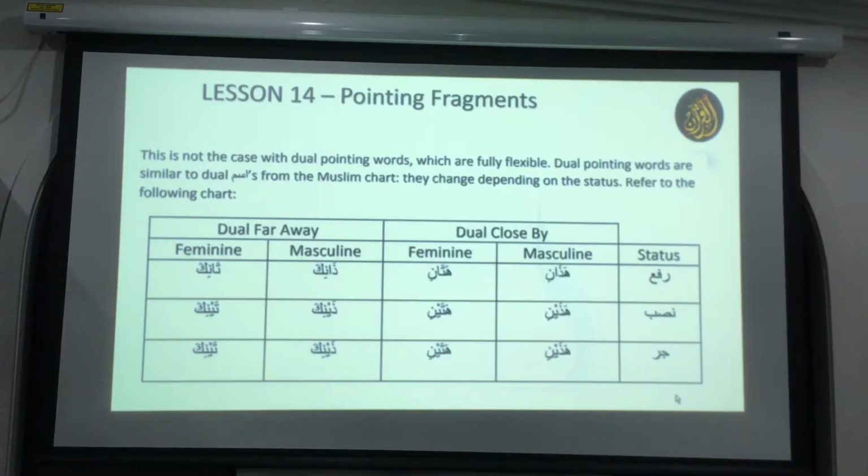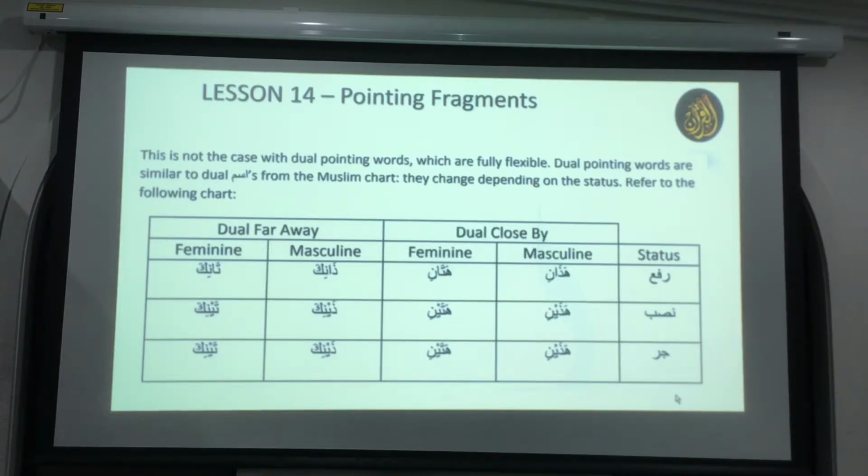Yes. So like the Muslimani chart, this nasab and jar pattern would be the same. They don't differ. Yes, the Muslimani chart is like that because in the Muslimani chart, the dual and plural columns don't change. The singular column changes: Muslimun, Musliman, Muslimin is changed three times. But just focus on the dual column of the Muslimani chart, it is just like this. So only the rafa differs, which is hazani, with an alif and the noon with a kasra. Then hazaini, hazaini.